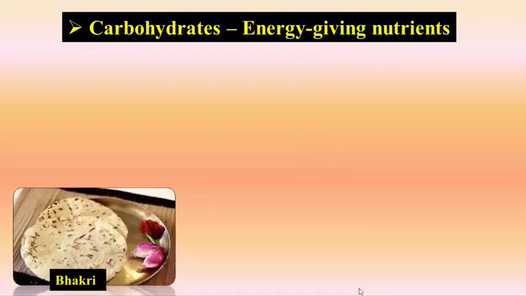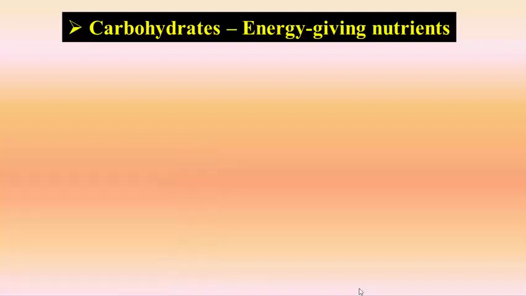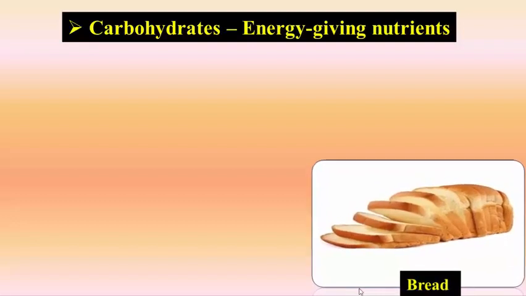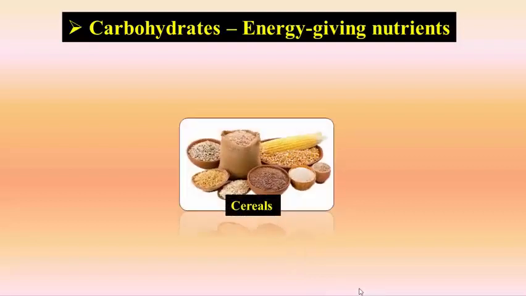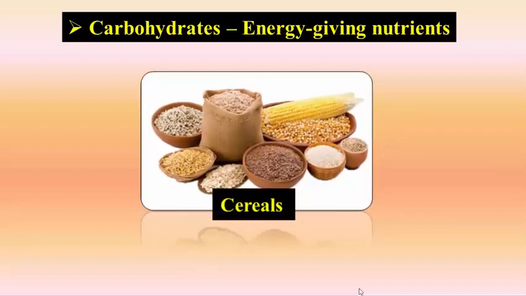This is bhakri. We eat bhakri also. Next is bread. Bread also gives us carbohydrates. In our daily needs, we eat bread also. This one, cereals. In our daily life, we eat cereals.